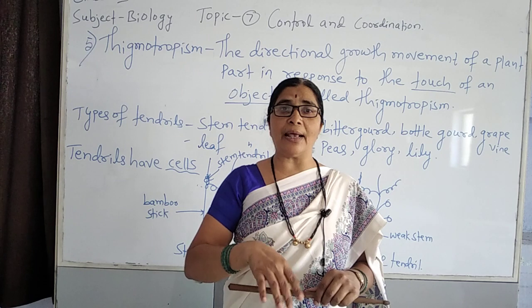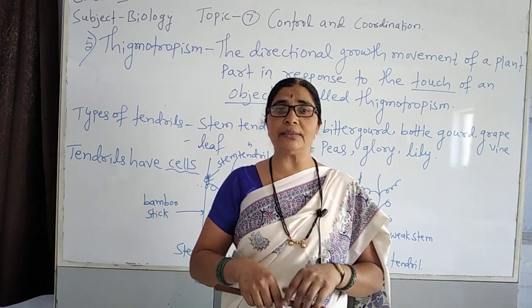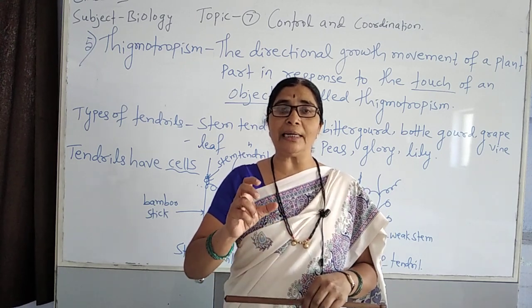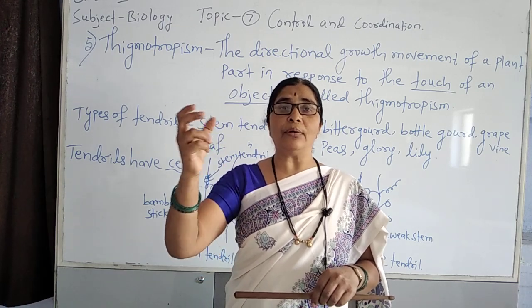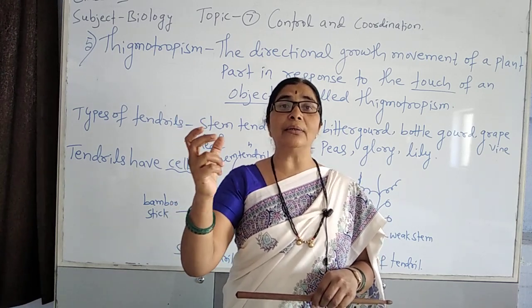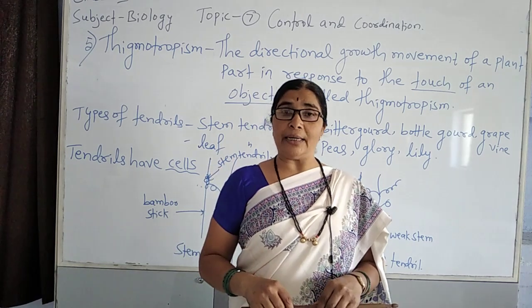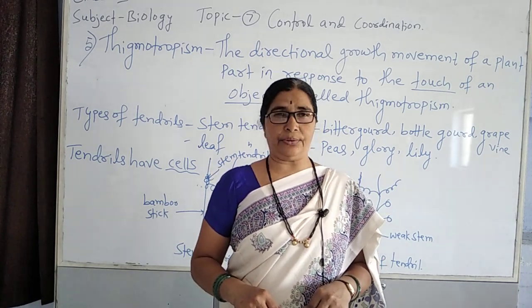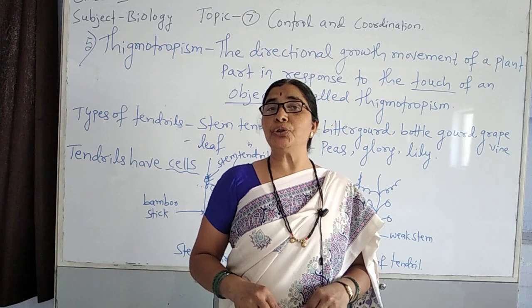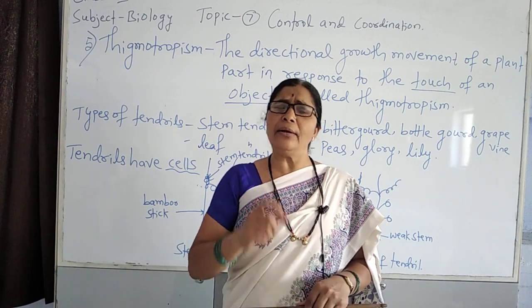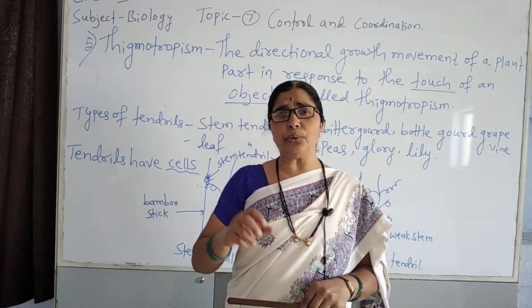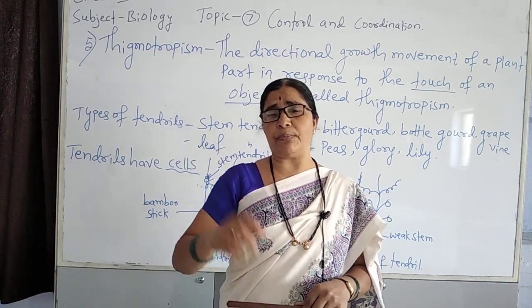These tendrils have special types of cells. When they get in contact with any solid support, they go on binding, they go on curling around and help in the growth. See, only tendrils have the ability to touch and wind up the solid support.